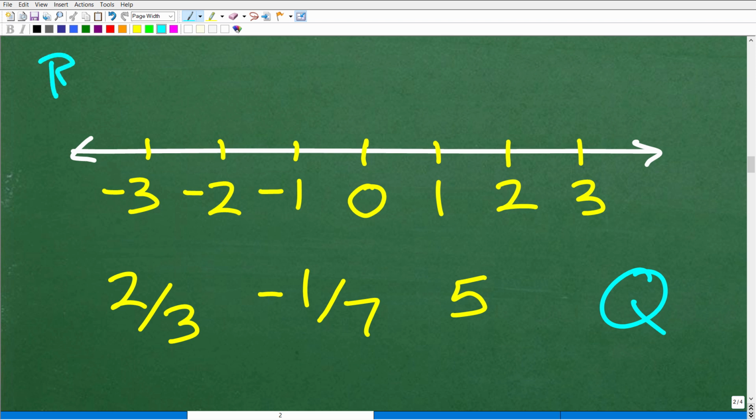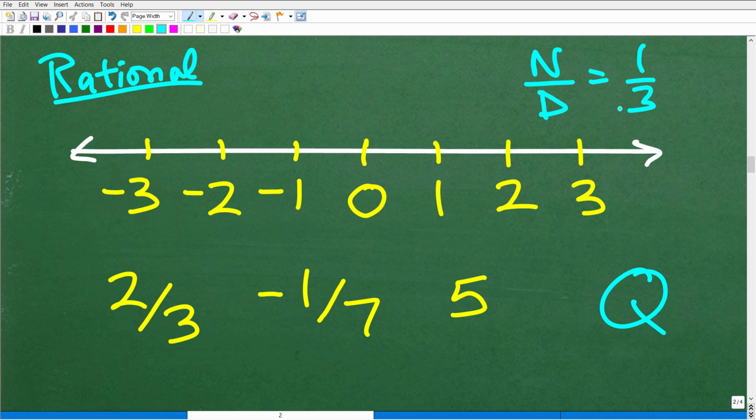Okay, so when you hear this word in mathematics, rational numbers, rational expressions, you want to think of fractions. But rational numbers are numbers that we can express as fractions, and a fraction has what? A numerator and a denominator, like 1/3. Okay, so any number we can express as a fraction of integers.